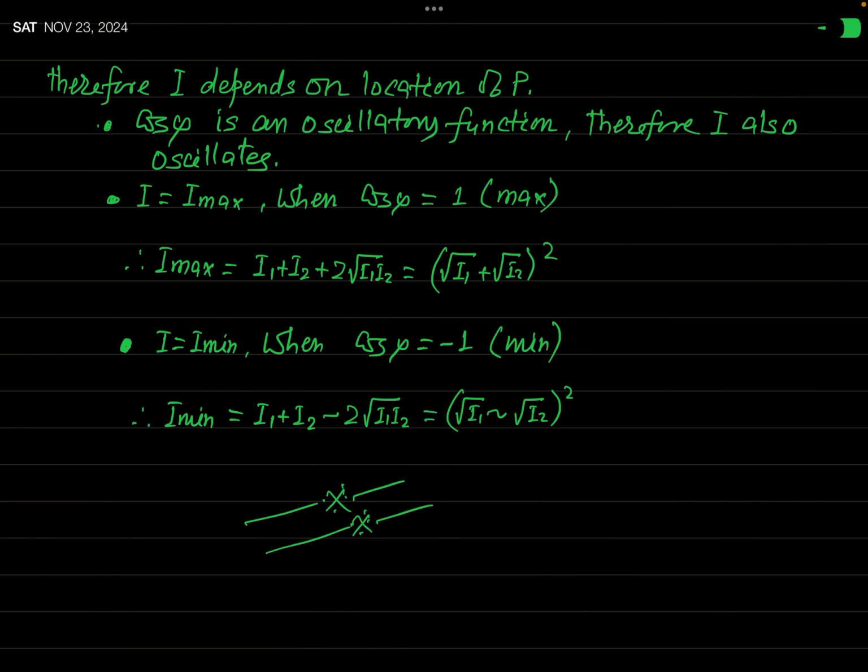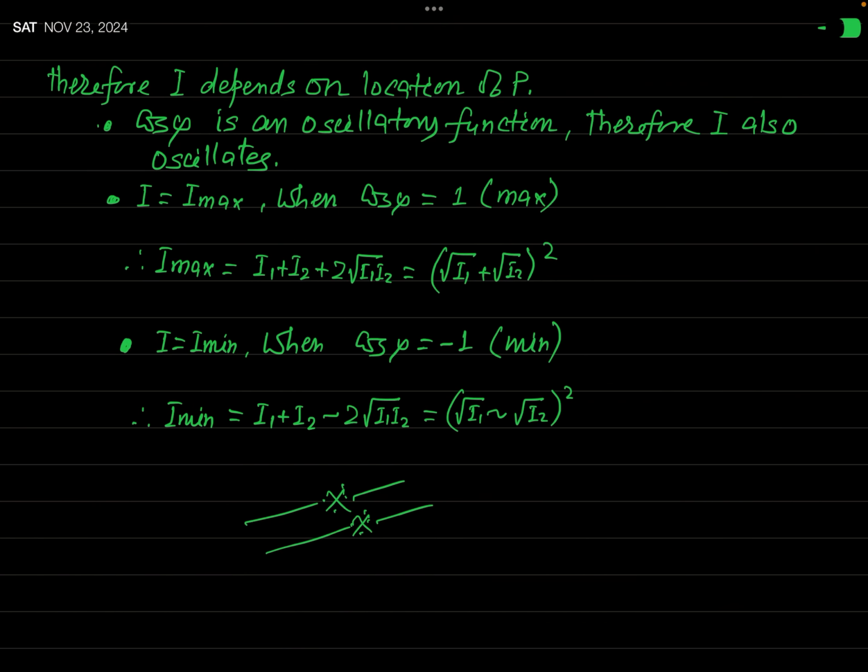Okay. Again, you know, cos phi is an oscillatory function. As I have told you earlier, this oscillates between -1 and +1. And you know, the maximum value of cos phi is 1. And from this result, it is clear that when cos phi will be maximum, then I will be maximum. So, putting cos phi equal to 1 in that result, you will get the maximum intensity. And what will be that?